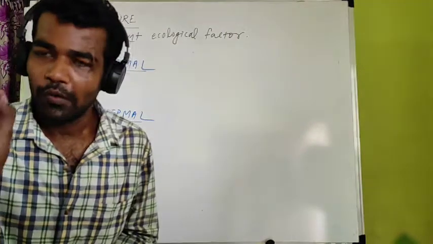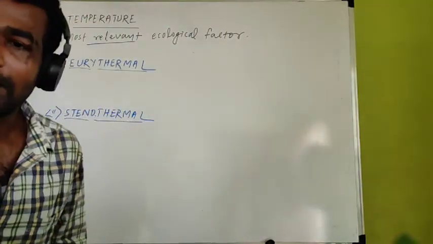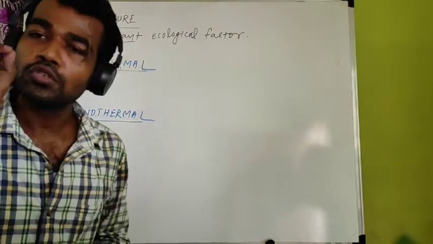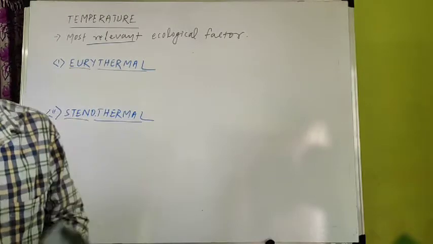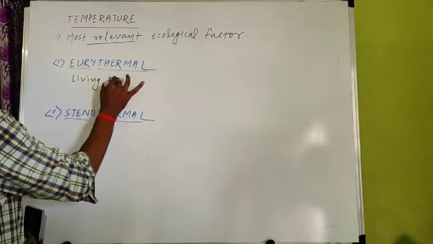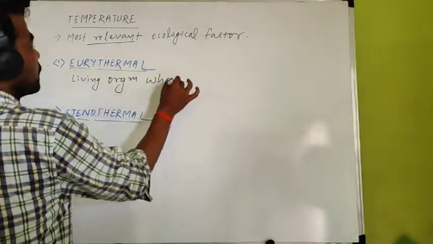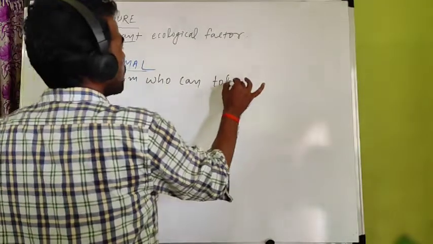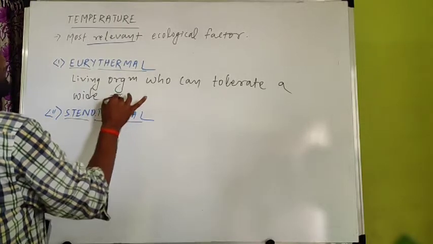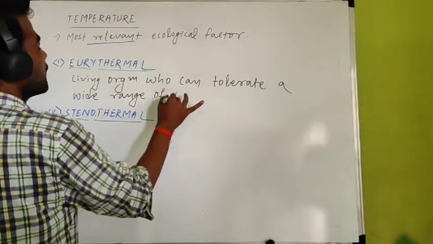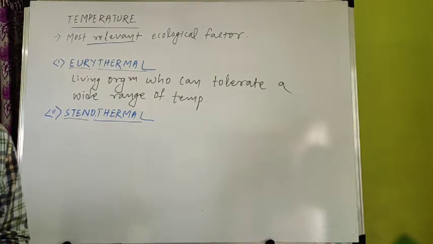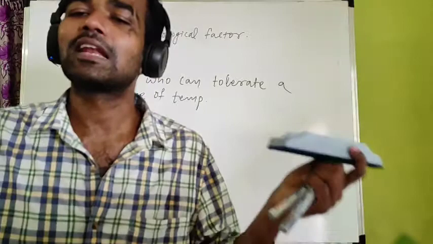So what is the definition of eurythermal? First I am telling orally, then I will write. Eurythermal organisms are those living organisms who can tolerate a wide range of temperature. Thermal means temperature. If organisms are capable of tolerating a wide, large range of temperature.